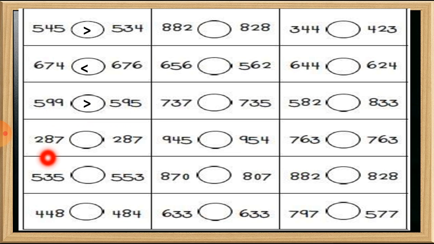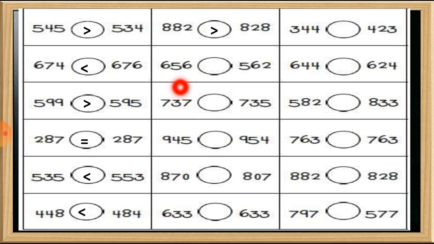Now 287 and 287. Both sides are the same number, so I put this equal to sign. Now 535 and 553. So 553 is the bigger number. 448 and 484. So 484 is the bigger number. Now here 882 and 828. So 882 is the bigger number.